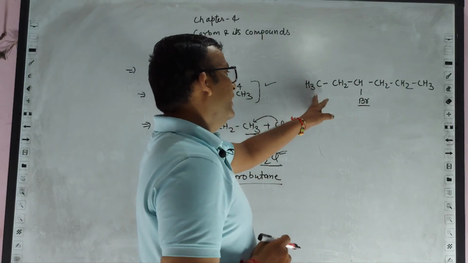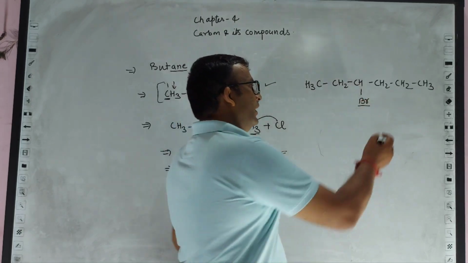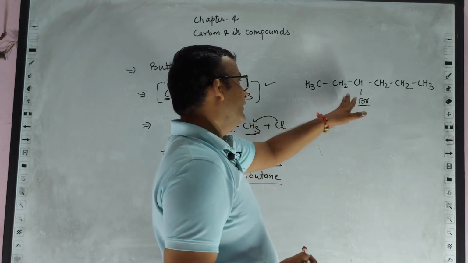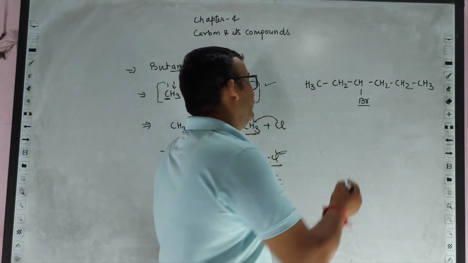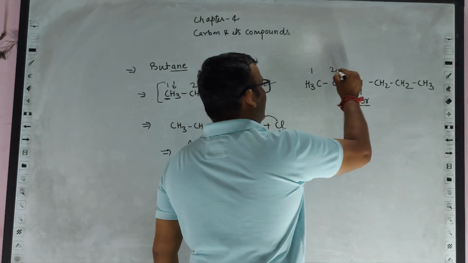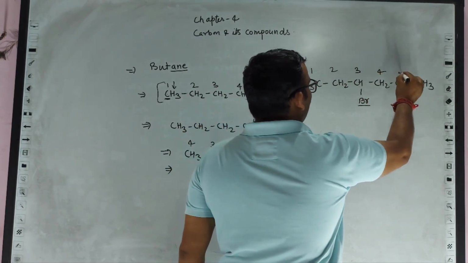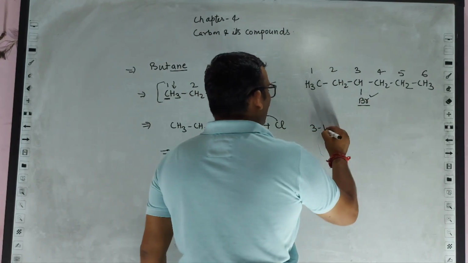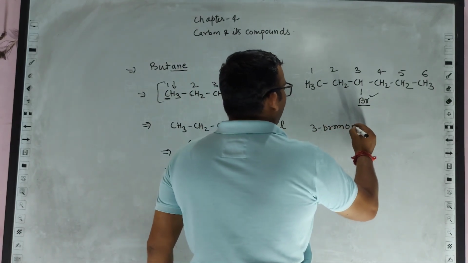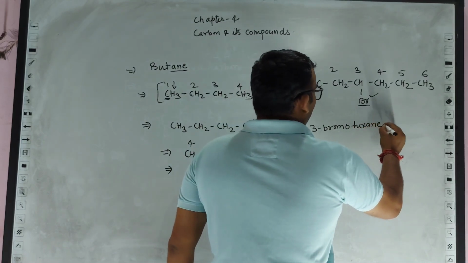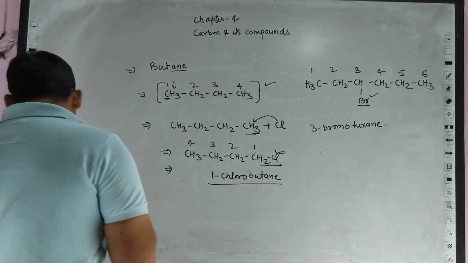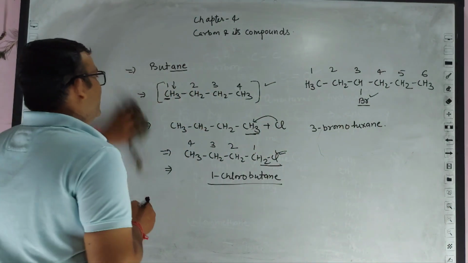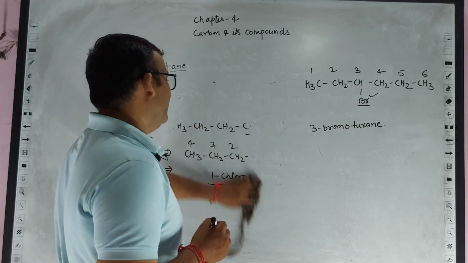Now from over here it is 1, 2, 3 position, and from there 1, 2, 3, 4 position, so this side is near, and we will start the numbering over here: 1, 2, 3, 4, 5 and 6. Here at 3 is bromine, we would say bromo, 3-bromohexane.